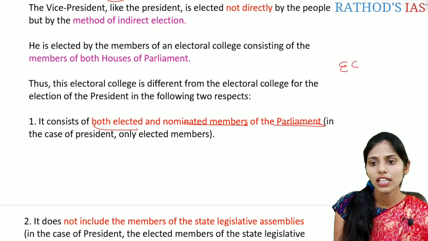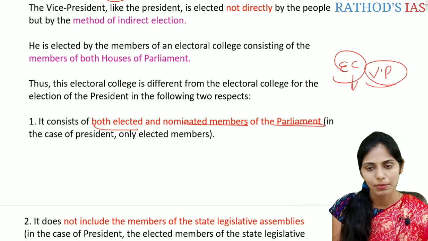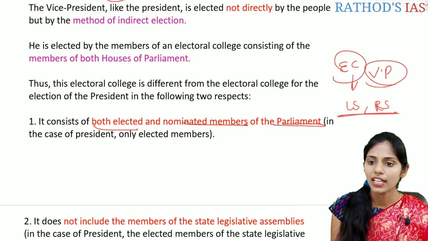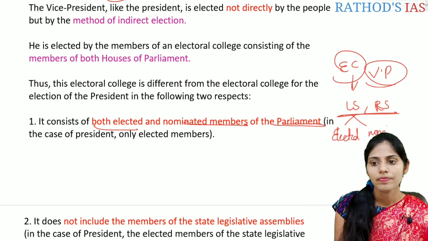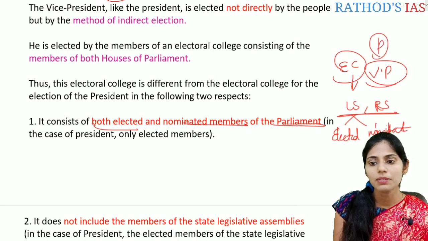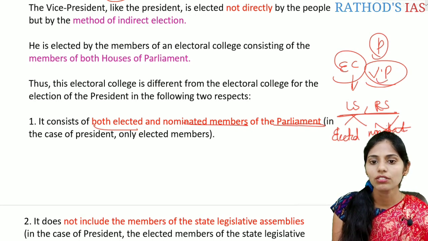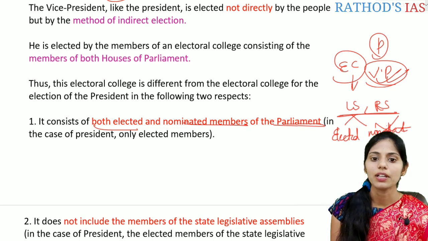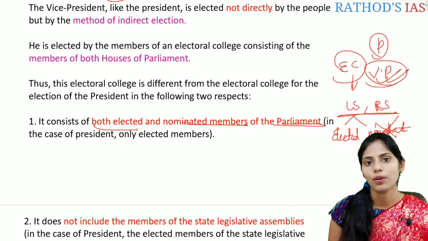The Electoral College of the Vice President is made up of the members of the Parliament, that means the members of the Lok Sabha and also the members of the Rajya Sabha, including both the elected members and the nominated members. In the case of the President, the nominated members are not included in the Electoral College. But in the case of the Vice President, both the elected and the nominated members of the Parliament are in the Electoral College. This is the first important difference.